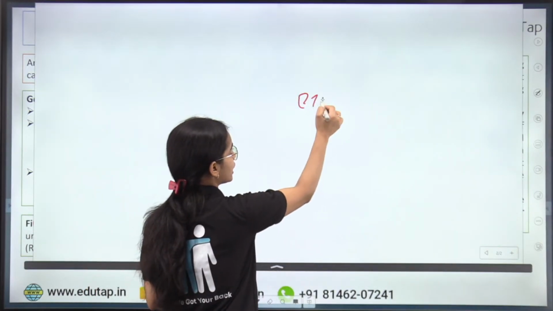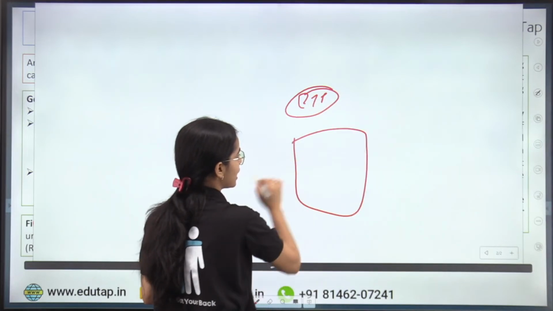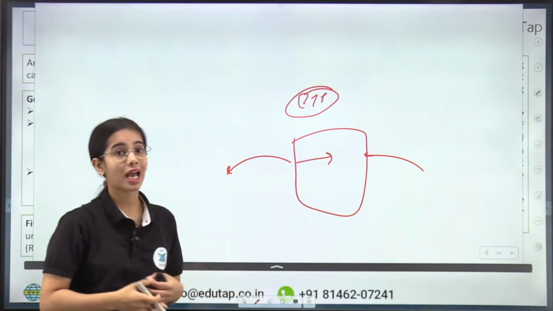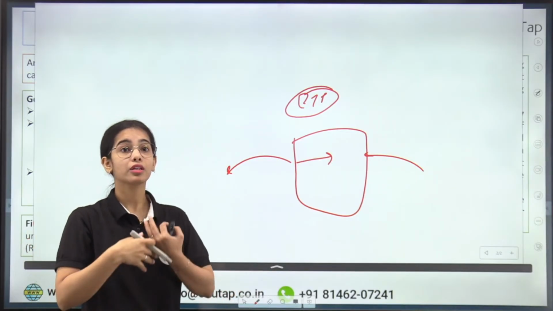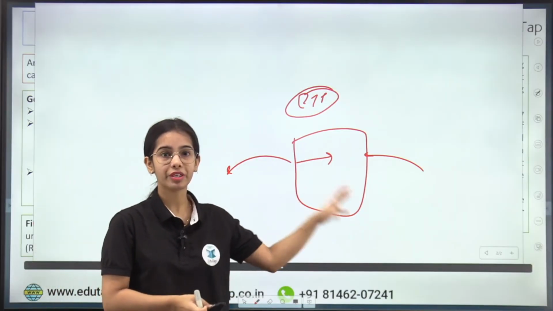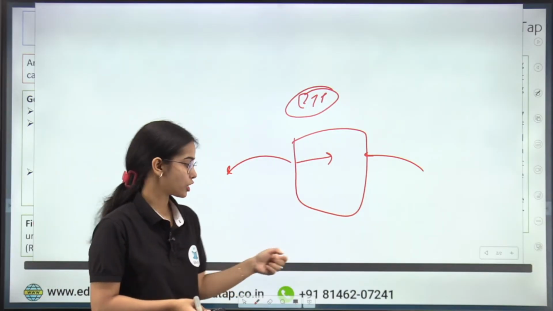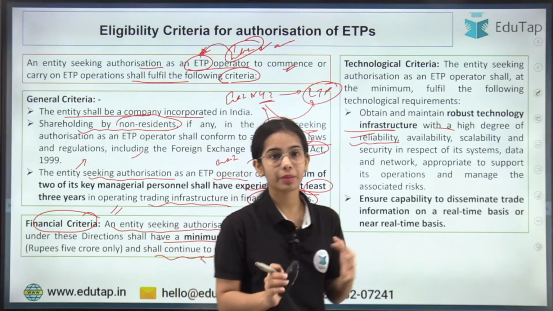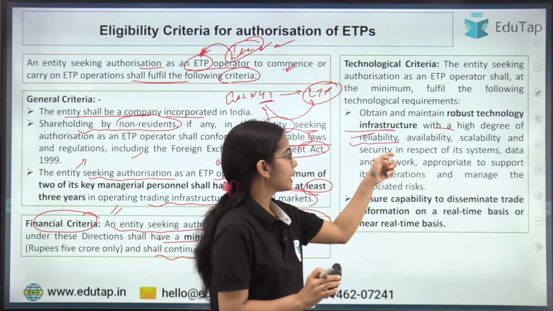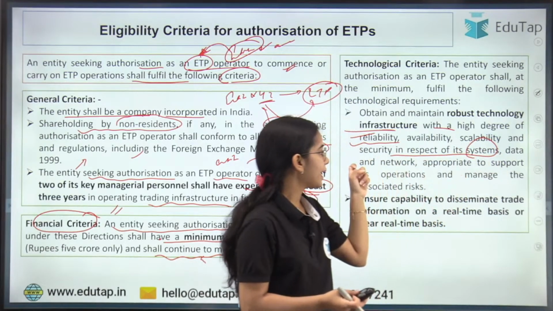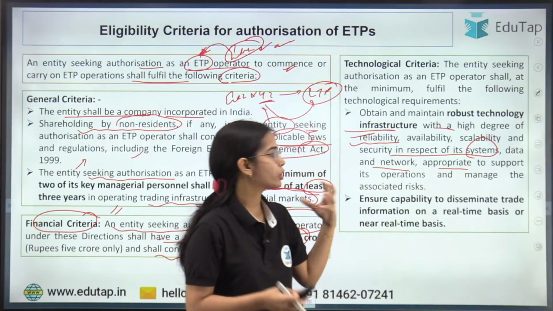Through the electronic trading platform, the contracts are being bought and sold, and the amount of these contracts can be in crores, in huge amounts in dollars and such. Okay, and a number of contracts will be traded between different entities. So the electronic trading platform should have a reliable, scalable, available and secure platform, with secure systems, data and network, appropriate to support its operations.